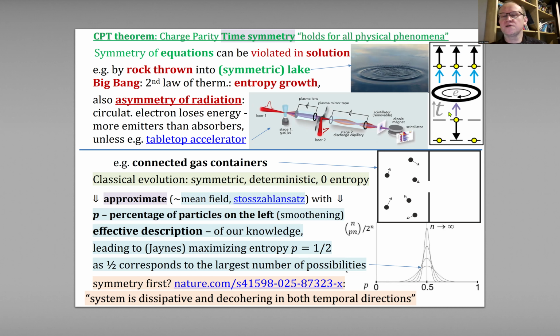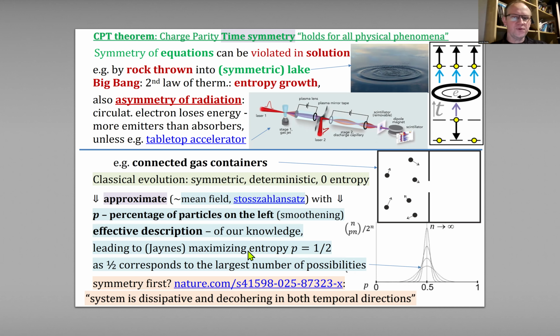And the explanation seems to be just that now there is domination of absorbers over emitters. But we can change it. For example, there are these tabletop accelerators with lasers adding energy to electrons. So by adding more emitters, we can make it opposite, so that the electron gains energy, not loses. So this again seems a property of the solution, that now there are more absorbers than emitters.